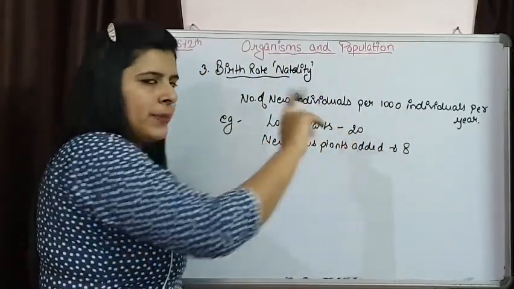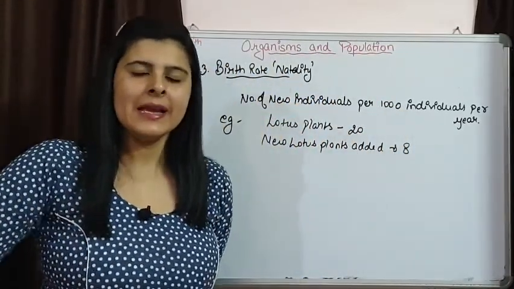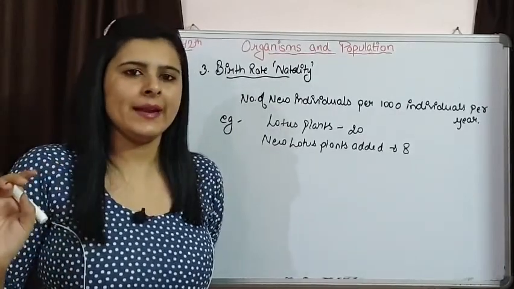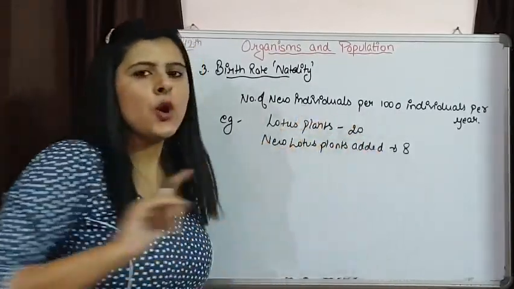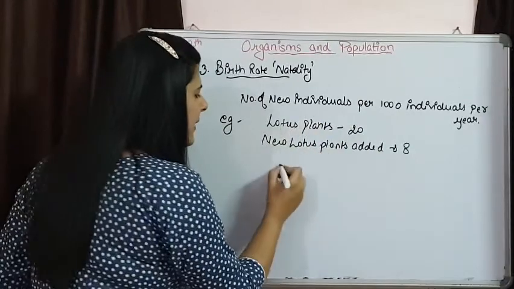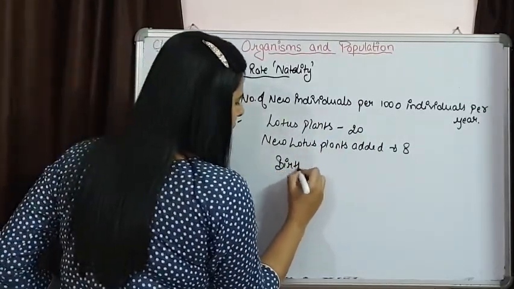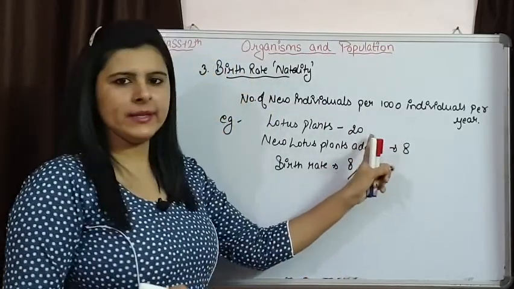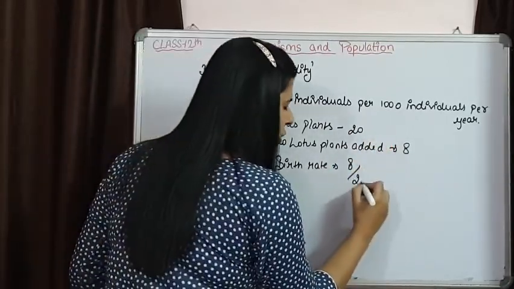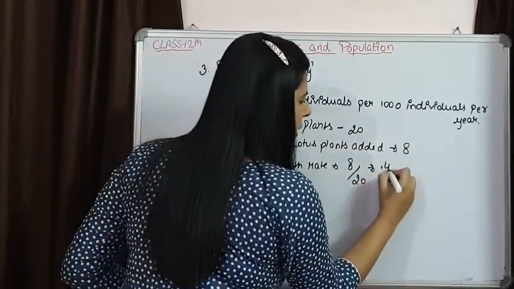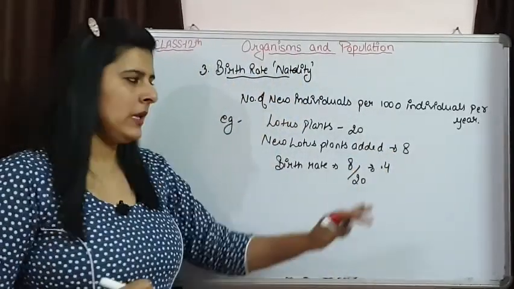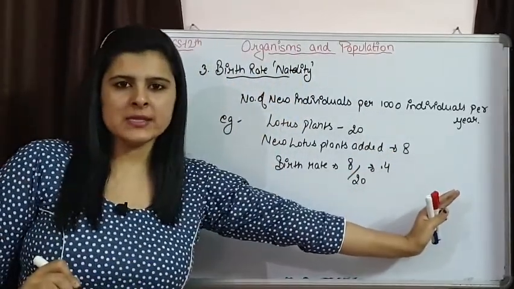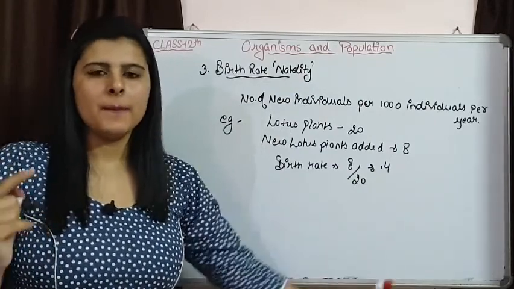So 20 were present already last year, 8 new plants have been added in that particular population. Then birth rate of that particular population is going to be 8 that were added in the pre-existing population 20, it is going to be 0.4. 0.4 offsprings per lotus per year.